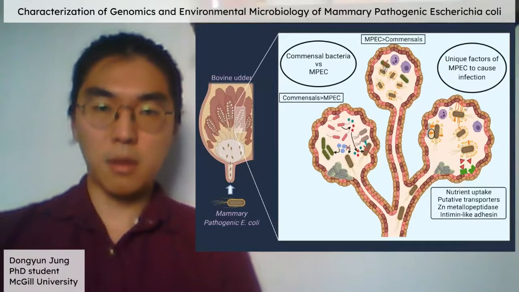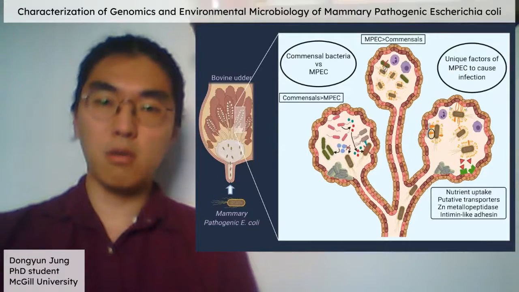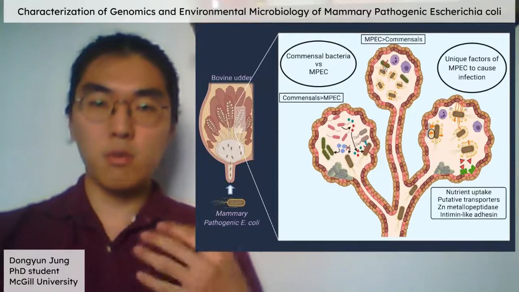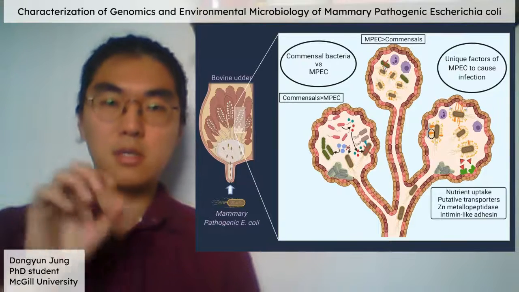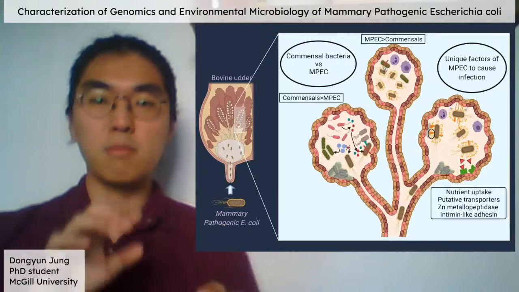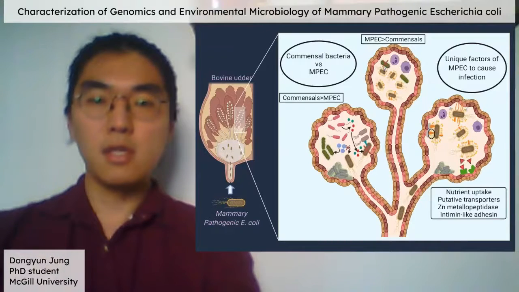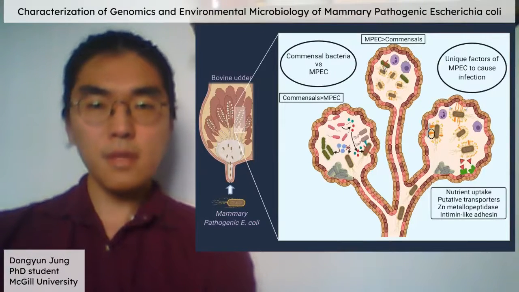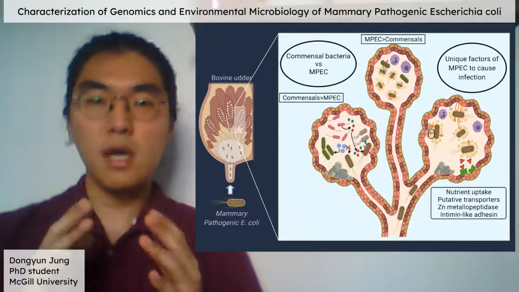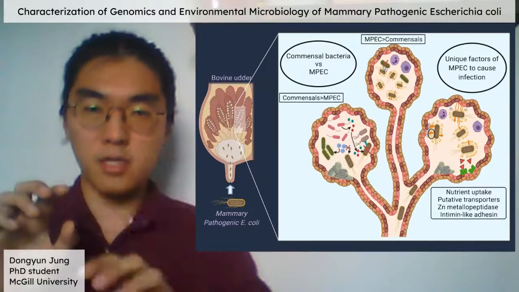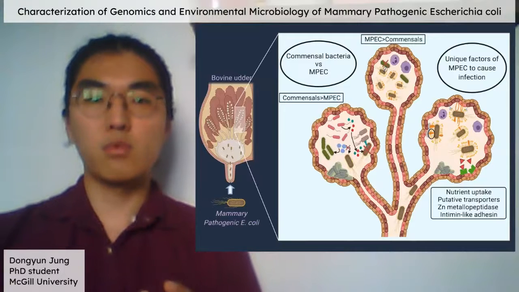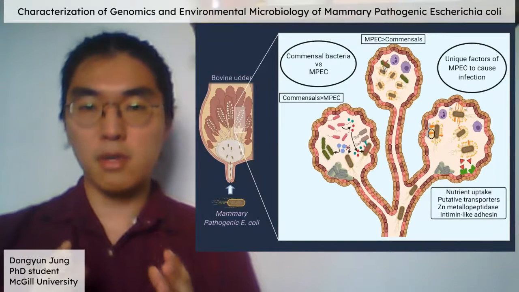For the second objective, I'm going to analyze the raw milk microbiome using 16S rRNA amplicon sequencing. These samples include the ones that were produced during the period of mastitis and contain MPEC, and also the ones that were produced by the cows with a history of mastitis before and after the incident of mastitis. This will be able to identify the phenotypes that form a healthy microbiome community in the bovine udder by comparing microbiome change through the lactation period.